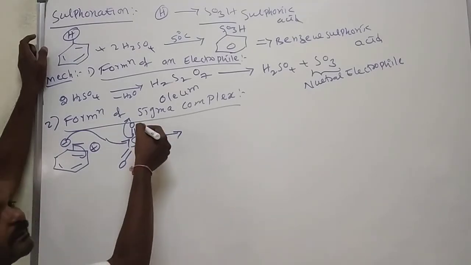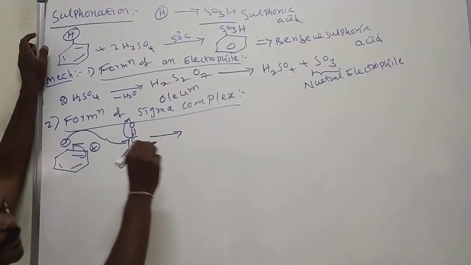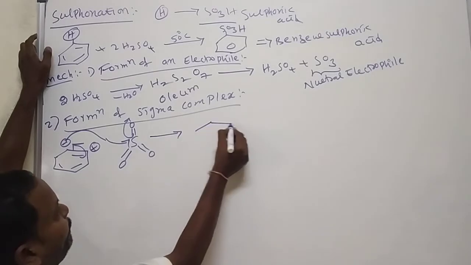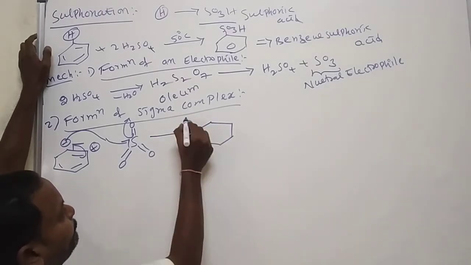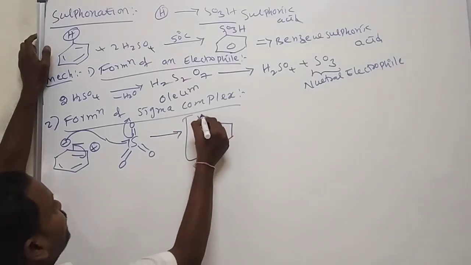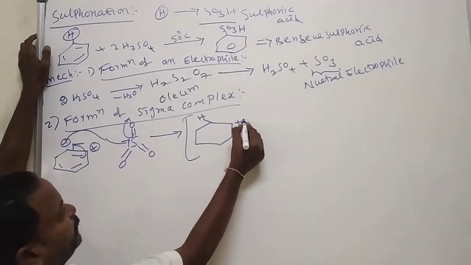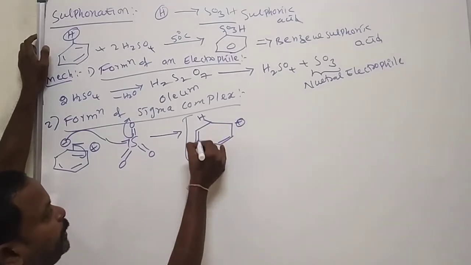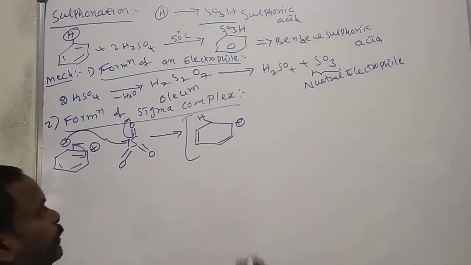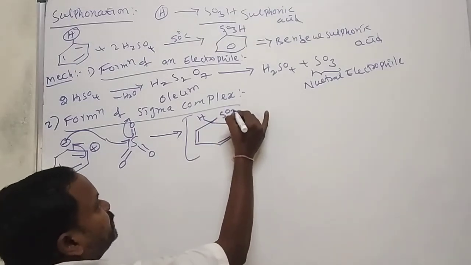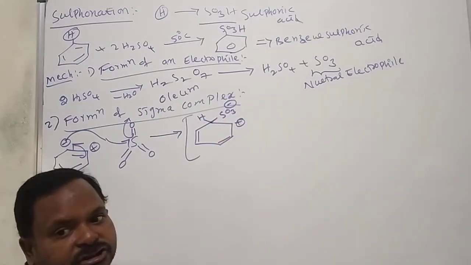Transfer towards oxygen means we will get the negative charge. Hydrogen here, positive charge here, bond here, SO3 with negative charge.